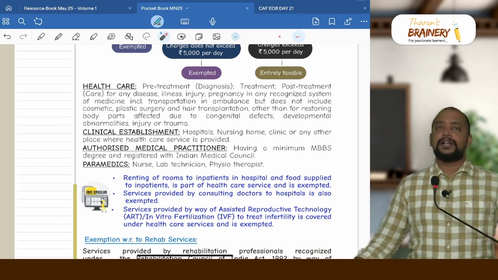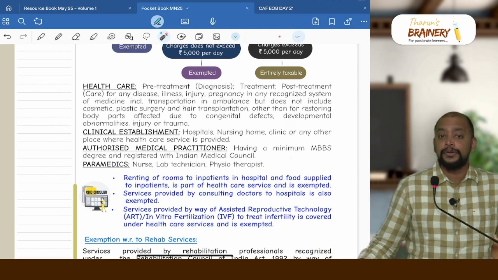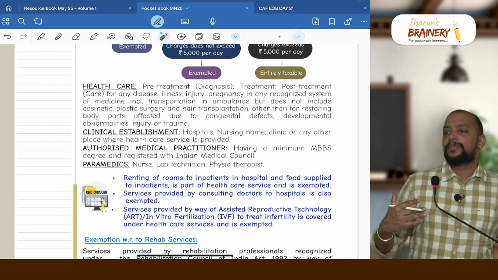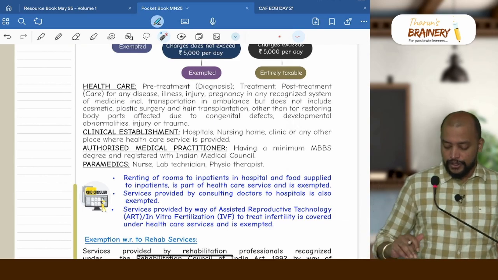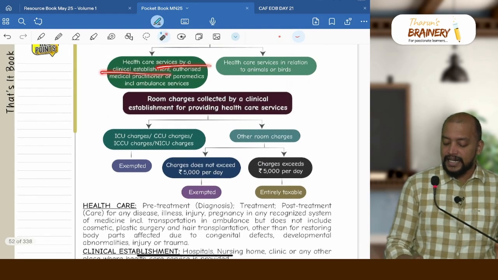But these three will come under healthcare service if it is carried out to restore the anatomy of body parts affected due to congenital defects, developmental abnormalities, injury or trauma. Then next we need to understand healthcare services by a clinical establishment.